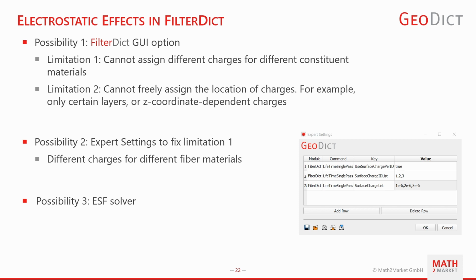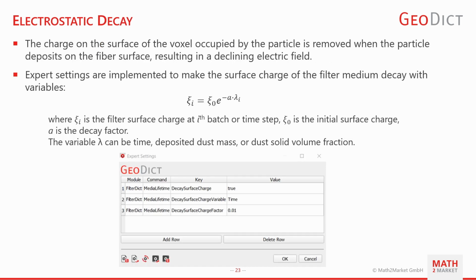And with the second possibility that we have, using expert settings, one can overcome these limitations. So with these expert settings, we can assign different charges for different materials, as shown here in this screenshot. And the third option is the ESF solver, which we can provide to users, and the user can implement or modify any different model in Geodict. Beyond expert settings, there has been a new significant improvement in simulation of electrostatic forces in Geodict.